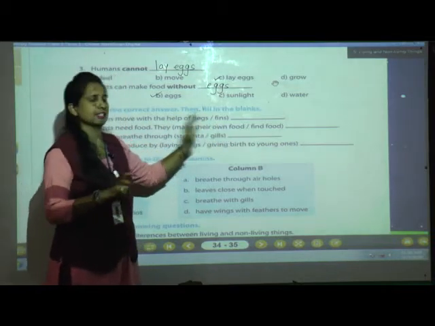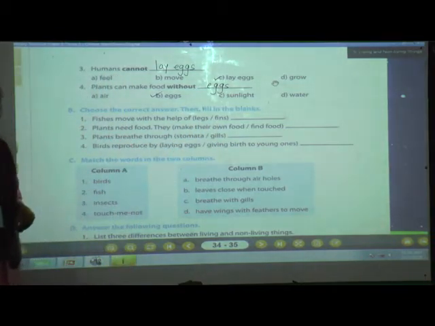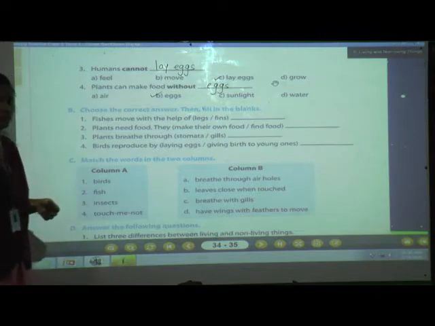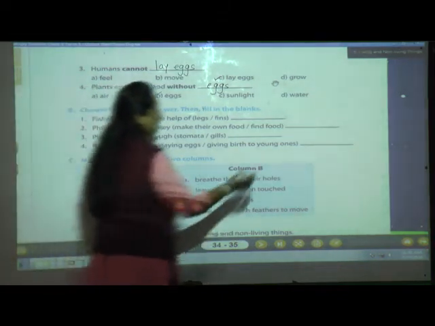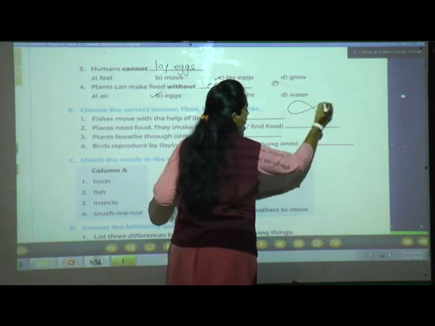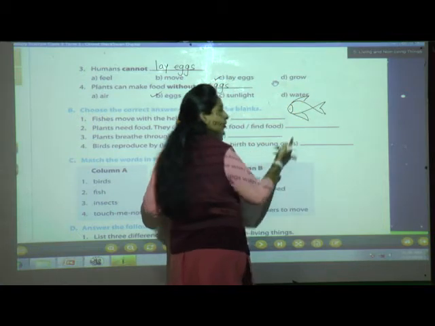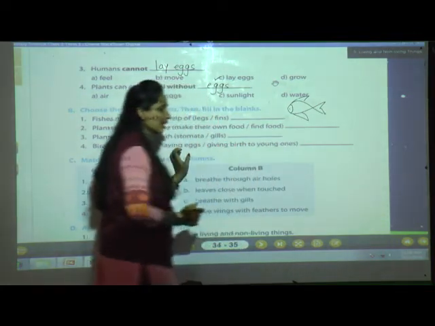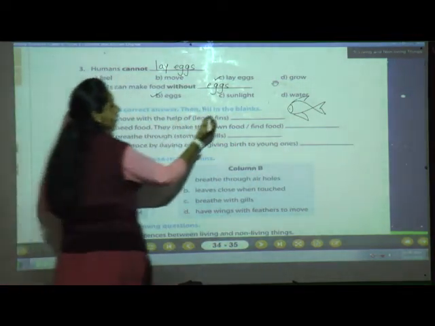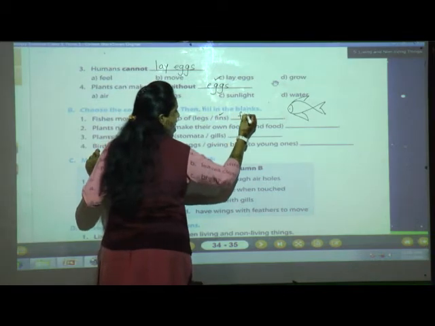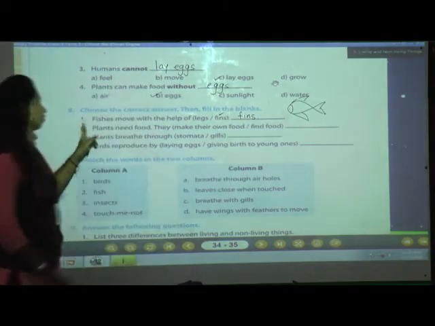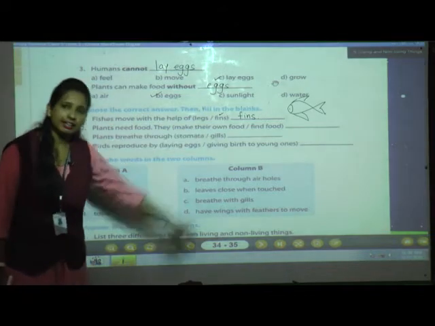Legs or fins? Now tell me, do you remember I have taught you about the fish, how they move, with the help of what they move? See, we have legs to move. Then what about fish? Fish have fins to move. Yes or no? See, here I will draw the fish. See how they move with the help of fins. So the correct answer is fins. So tick and write F-I-N-S. So fishes move with the help of fins.